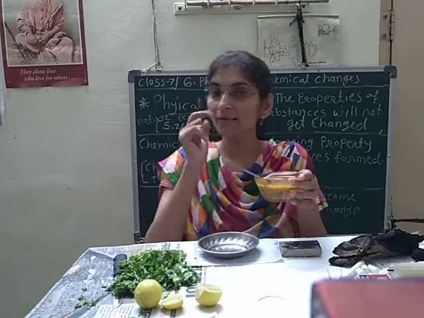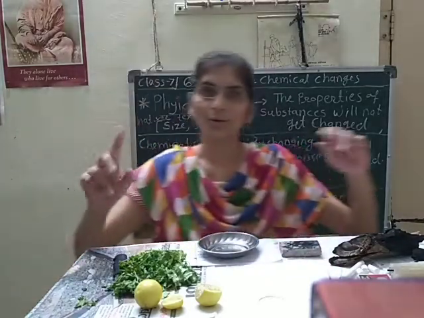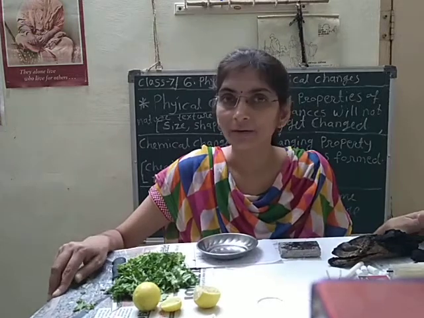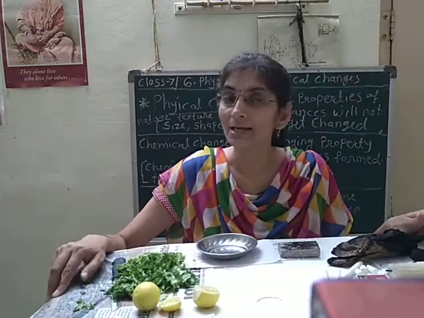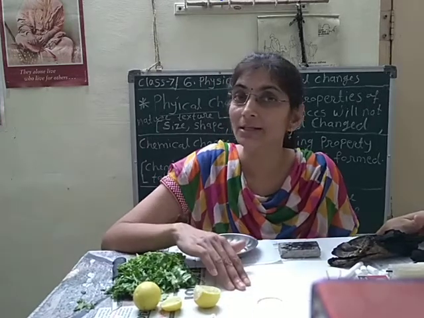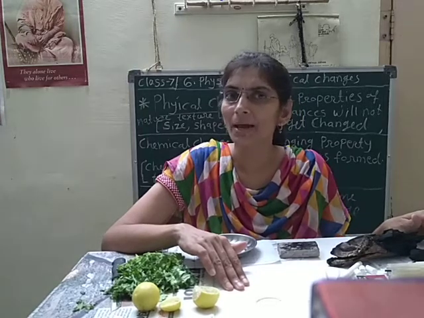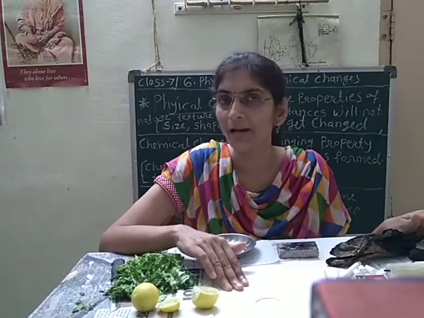Yes. Another very common example, you know, we make curd from milk. The milk has some different property. Milk is sweet in taste. Yes. But when we make curd from that milk, what will happen?